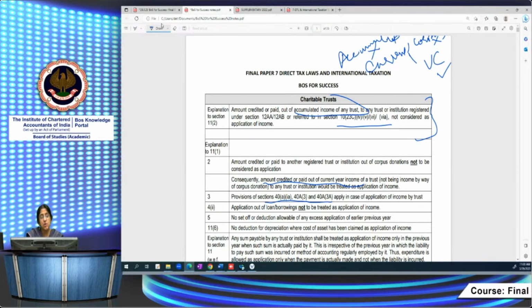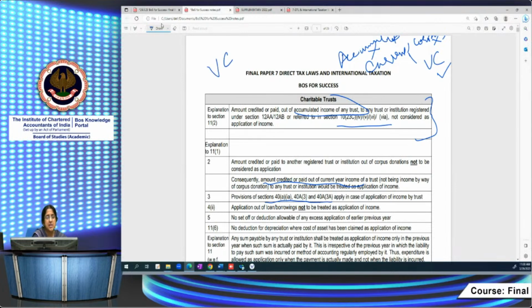Then application out of loans and borrowings is not to be treated as application of income. Suppose I borrow money from a bank and then I apply it only for my charitable purposes. Okay, I'm applying it only for charitable purposes, but still it will not be treated as my application. So what normally happens when you get a charitable trust?